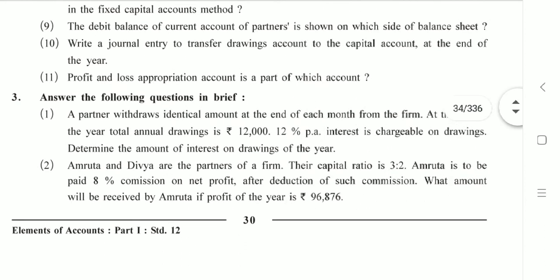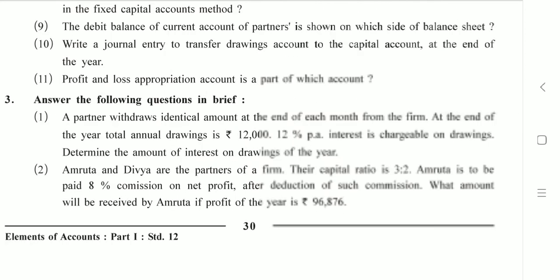Here they have changed the mode of the question a little bit. Here they have provided us with the total annual drawings. In the illustration that we have understood, what was told to us? What is the amount withdrawn in the beginning of every month? And here they have given us the annual drawings. So annual drawings, what does that mean?